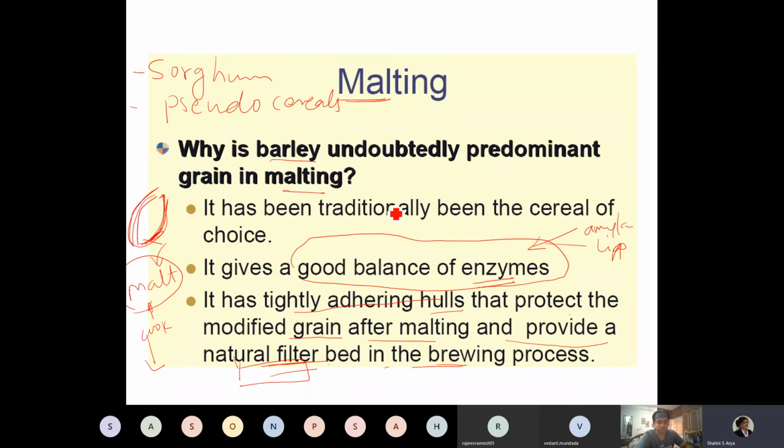Because it has very tightly adhering hulls that protect the modified grain after malting, and it provides a natural filter.